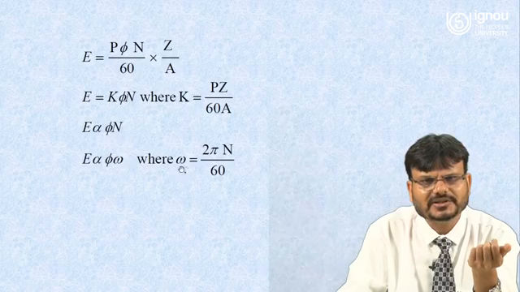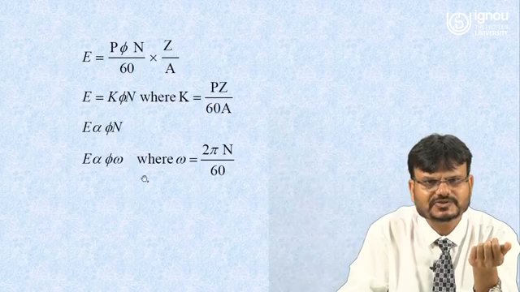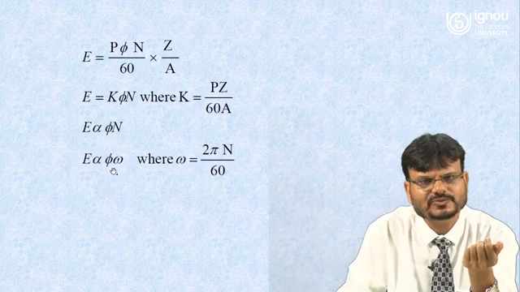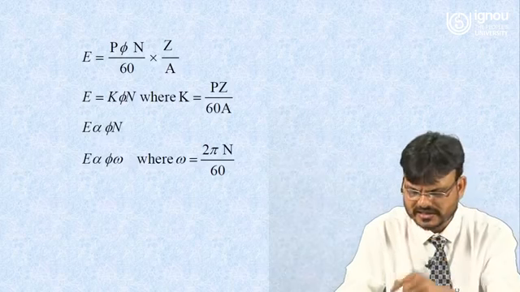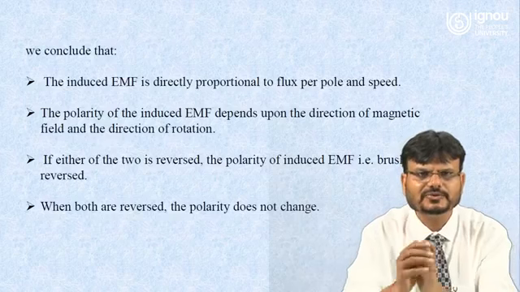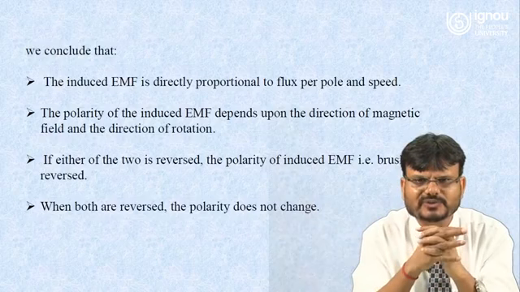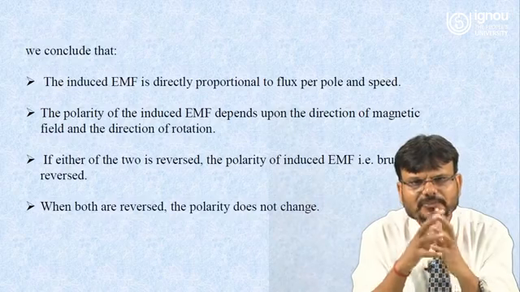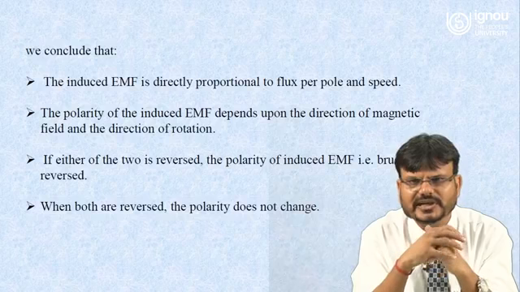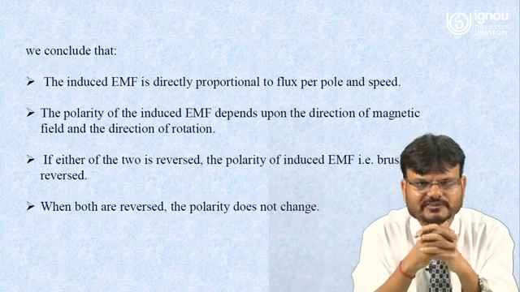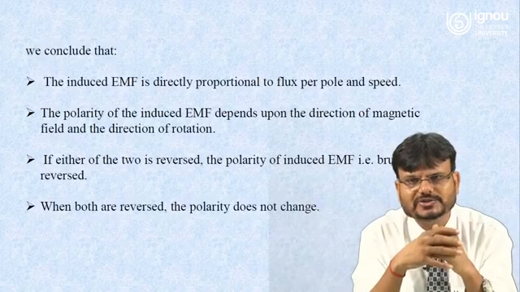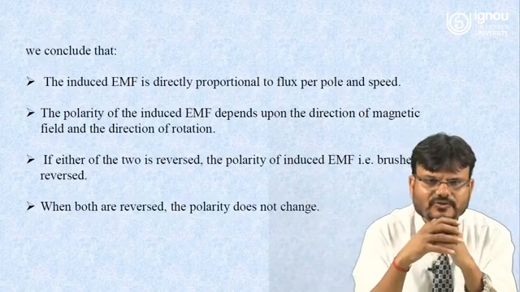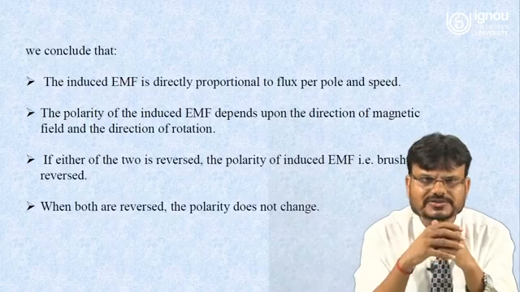N can be written in terms of omega, because omega is equal to 2 pi N upon 60. So you can write E is directly proportional to phi into omega, where phi is the flux per pole and omega is the angular speed. So we conclude that induced EMF is directly proportional to flux per pole and speed. The polarity of induced EMF depends upon the direction of the magnetic field and the direction of the rotation. If either of the two is reversed, the polarity of induced EMF, that is the brushes, is reversed. When both are reversed, the polarity does not change.